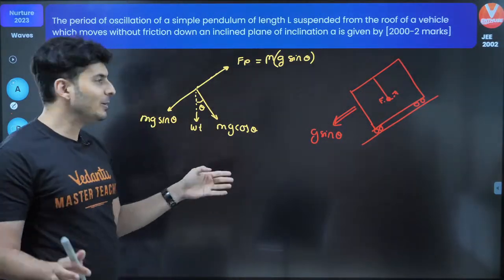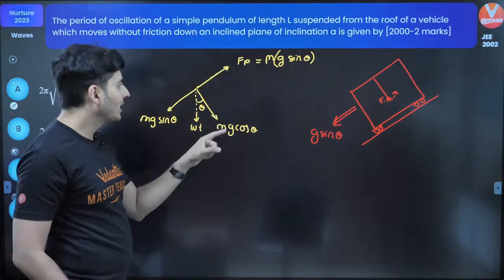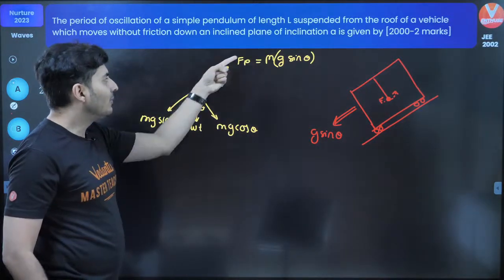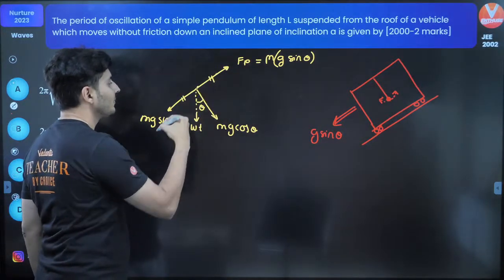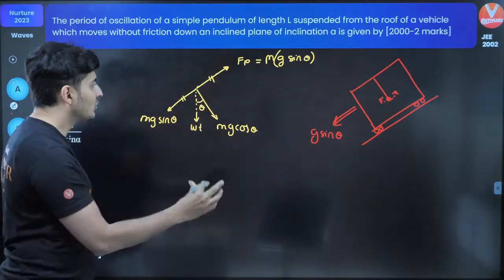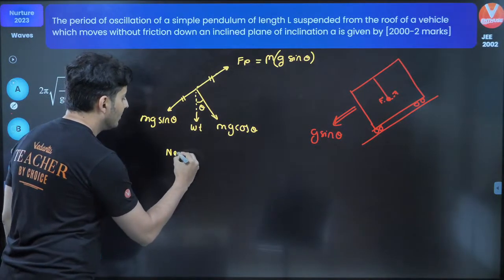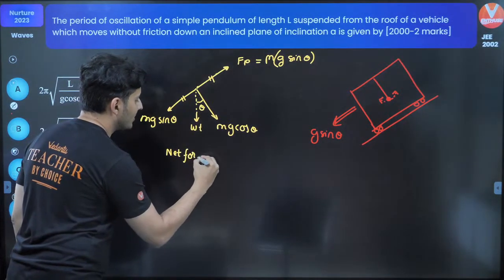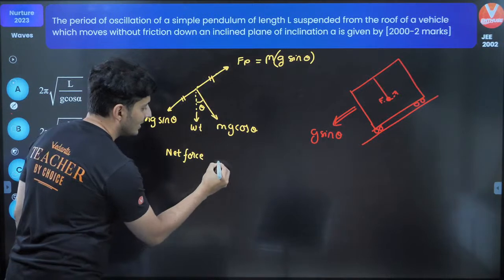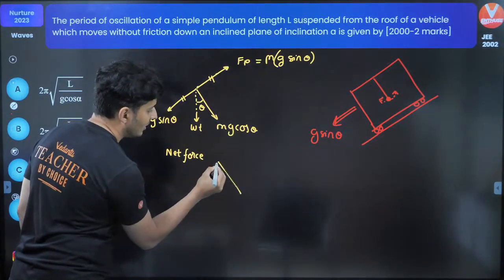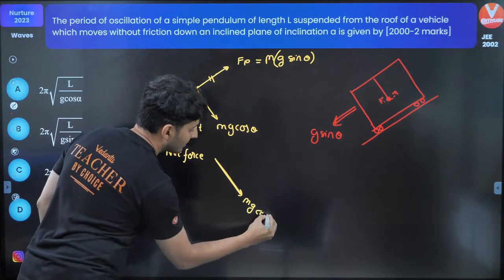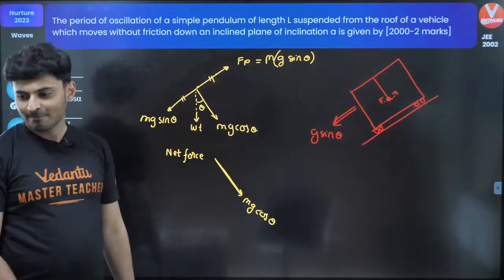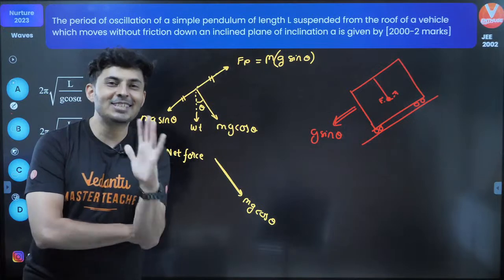Can you guess and tell me what's the net force? Mg sine and mg sine will cancel. Don't you see these two are equal forces? Would they cancel? So what will be the net force? The net force will be just mg cos theta. Got it? It's just mg cos theta.